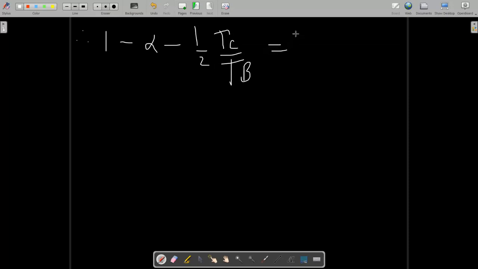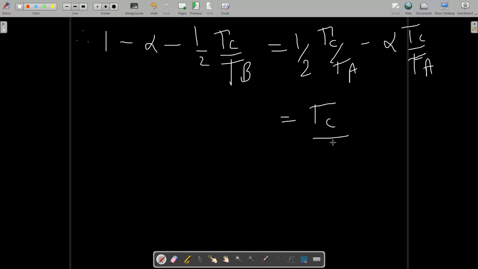So you can write 1 minus alpha minus 1 by 2 of Tc by Tb is equal to 1 by 2 of Tc by Ta minus alpha times Tc by Ta. Now take Tc by Ta common.